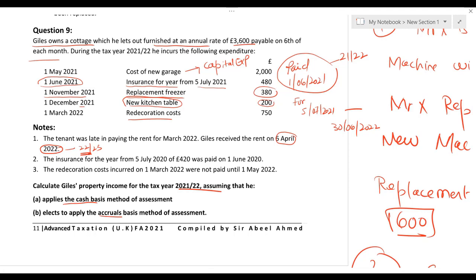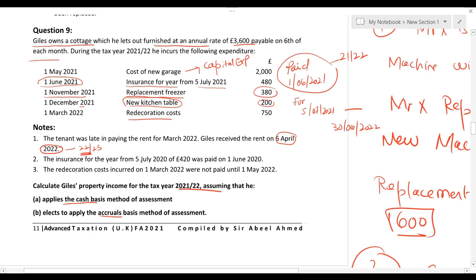Since it was not received within the relevant tax year, I'm not going to take the last month's rent. So instead of taking the rent received for 12 months, we will take only 11 months. Because, let me repeat, March 2022 rent was received on 6 April 2022, and the date 6 April 2022 does not fall in the relevant tax year for which we are solving the question. So that is why instead of 12 we have to work on 11 months' rent actually received within the relevant tax year. Okay.